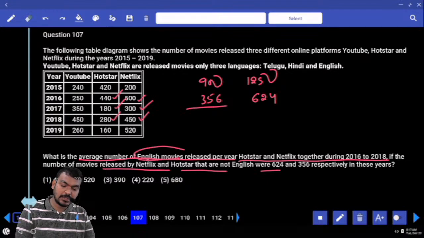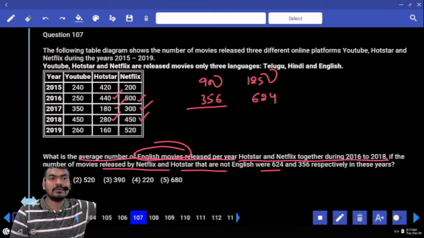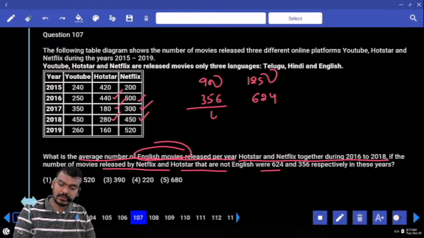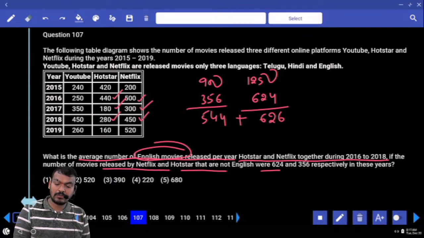Because we required English or other than English? Other than English, 356 and 624, or not? Yes or no? 100 minus 56 is 44. 800 minus 300 is 500, or not? 50 minus 24 is 26. 12 minus 6 is 6, or not?